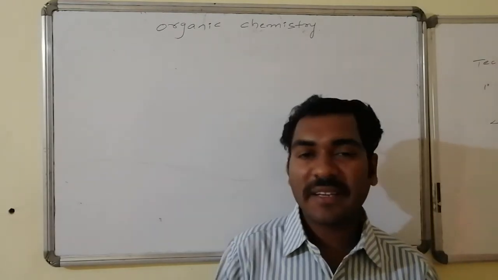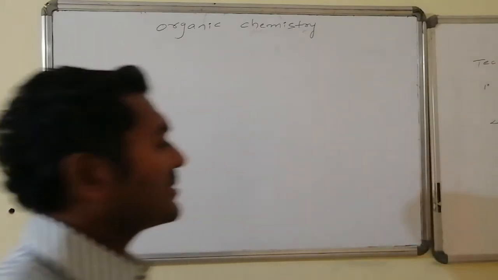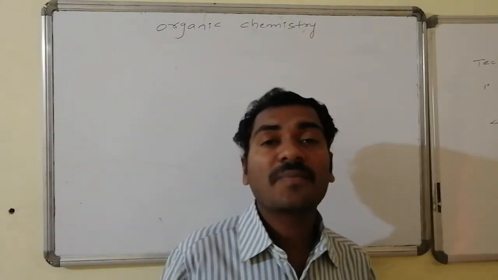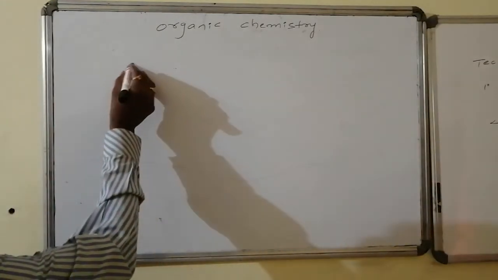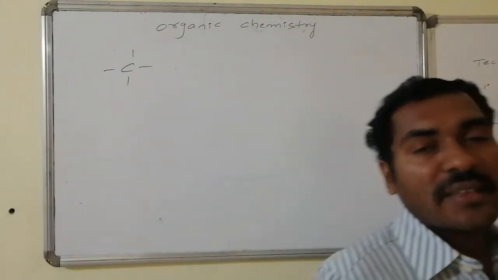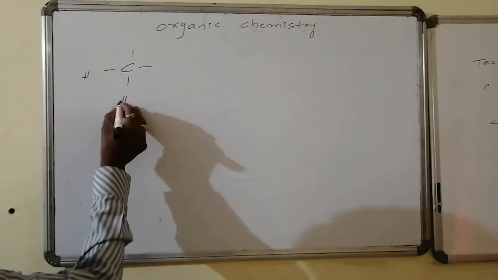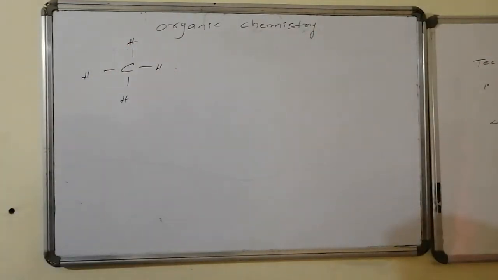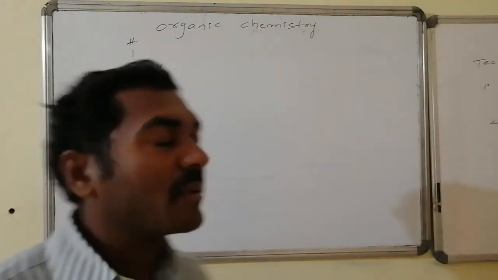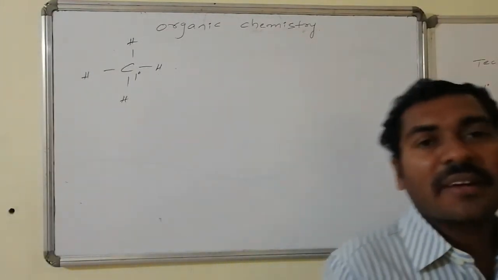So therefore carbon is taken as reference. With the carbon the explanation begins. Let us go for case 1, where carbon is connected with only one carbon, and that carbon is connected with all 4 hydrogens. See here, I am taking carbon, it is having 4 valencies. Those 4 valencies are connected with just hydrogens. So such kind of carbon, where carbon is no way connected with any of the other carbon atoms, is said to be primary carbon atom. This carbon is said to be first degree carbon atom, which is known as primary carbon atom.